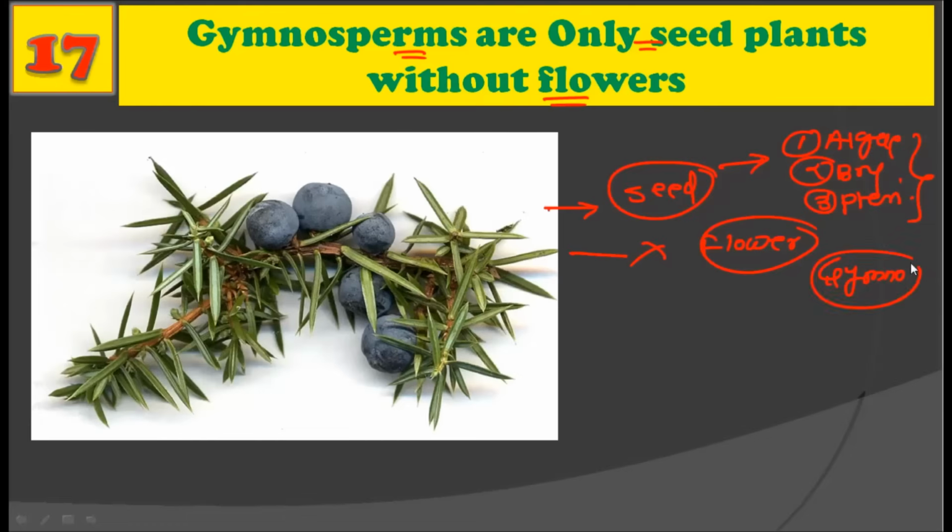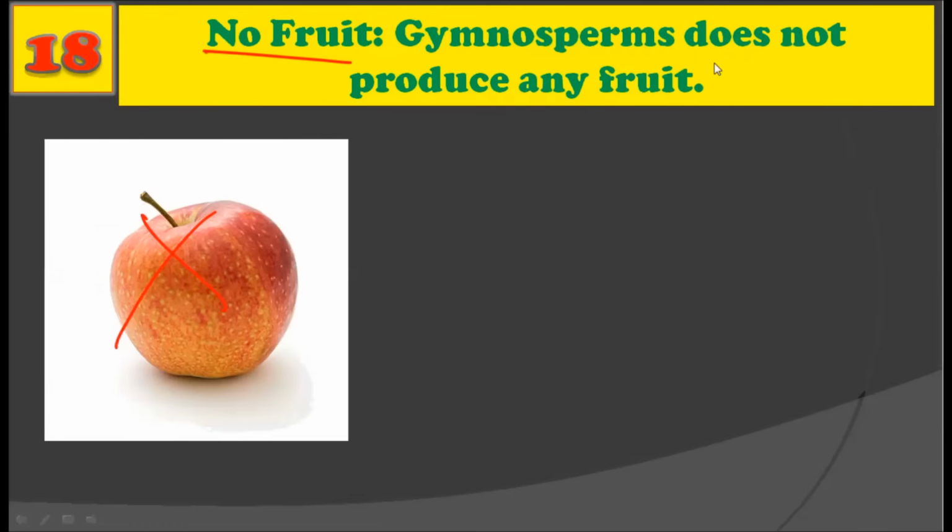But on the other hand, gymnosperms do not produce flowers or fruit, right? So gymnosperms are the only seed-bearing plants without flowers. All right. Gymnosperms do not produce any fruit. They only produce seeds.